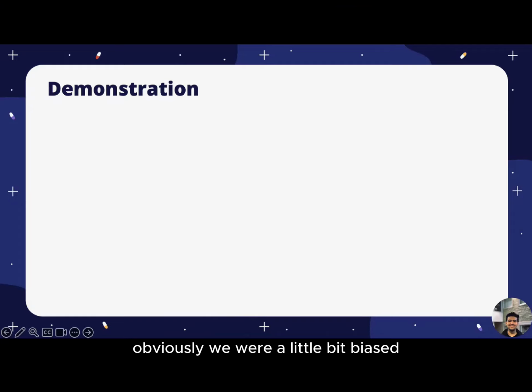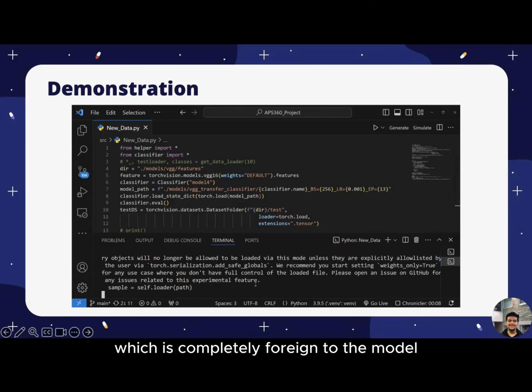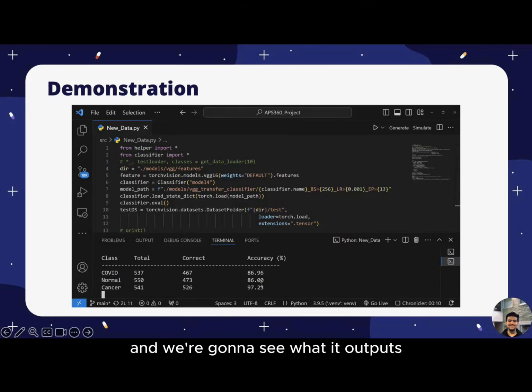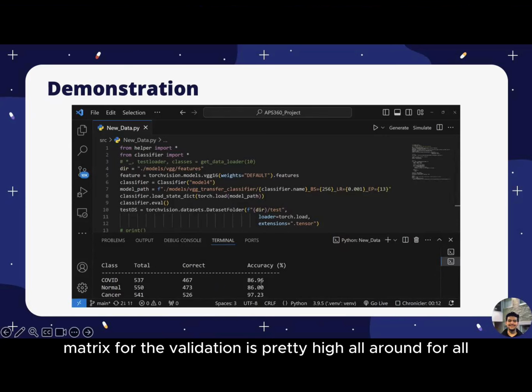Now, obviously, we were a little bit biased. We showed you 3 patients that we knew the model was going to predict right. So now we run our test loader, which is completely foreign to the model, and have it classify that for us. We're going to run a script, which just takes in the test loader, and we extracted the features. We pass it into our network, and we're going to see what it outputs. So we see we have 537 for COVID, 558 for normal, and for cancer about 541. And it gets a lot of them correctly, and we see that this aligns with our validation set, and the confusion matrix for the validation is pretty high all around for all the classes.